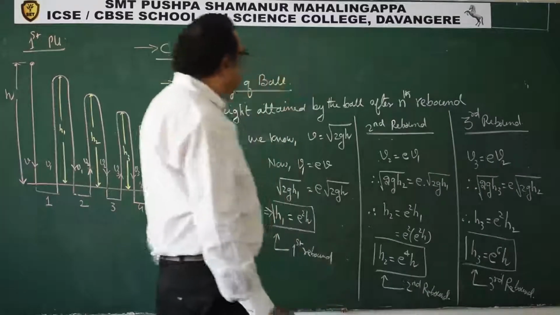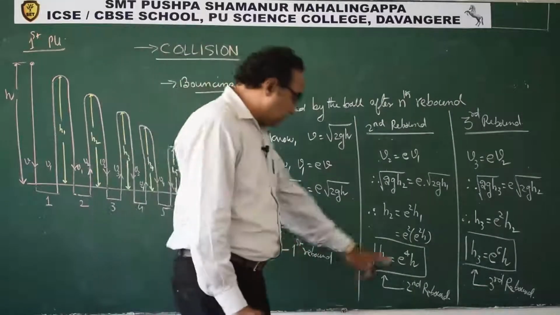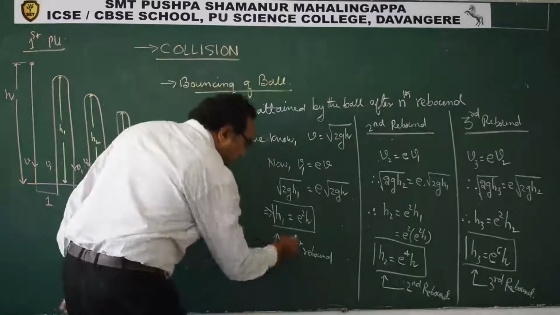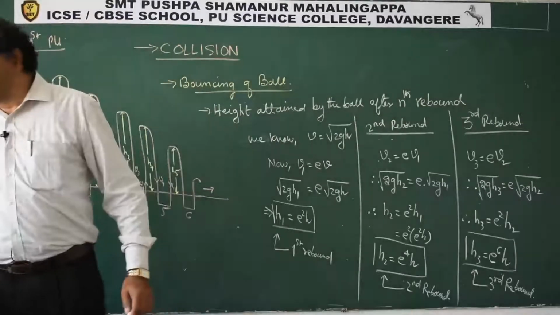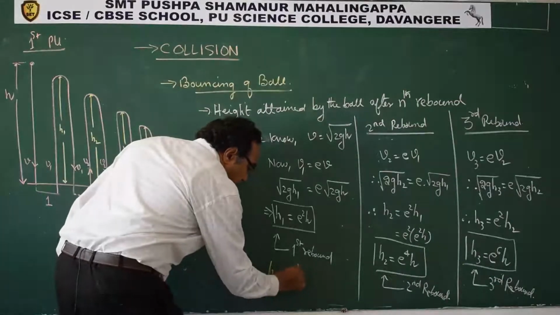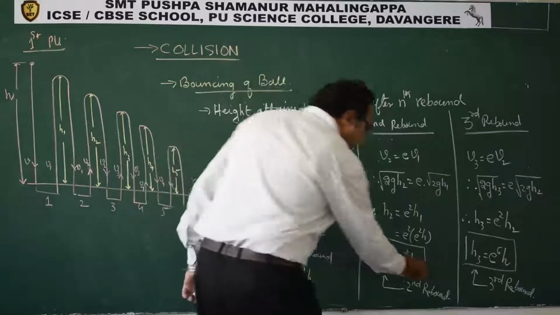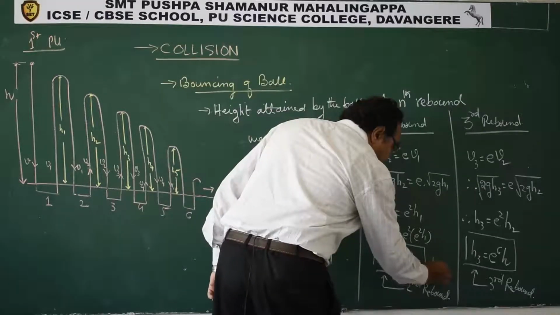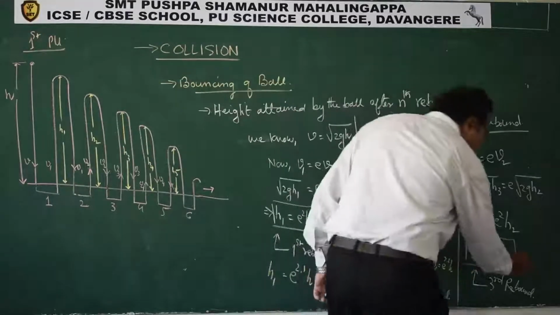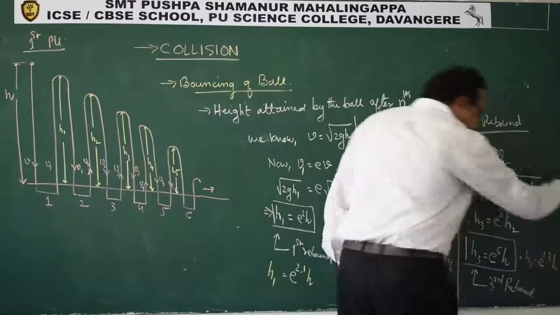So how can we generalize? H1 is e square h. This equation can be written as H1 is e power 2 into 1 h. H2 is e power 2 into 2 h. H3 is e power 2 into 3 h.